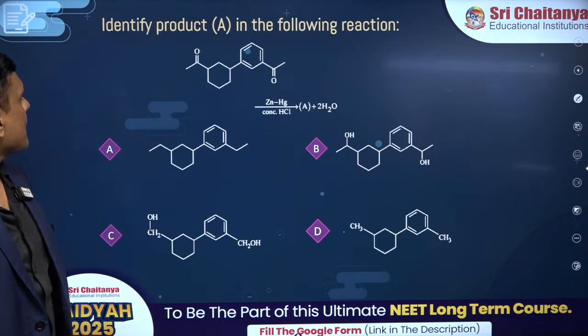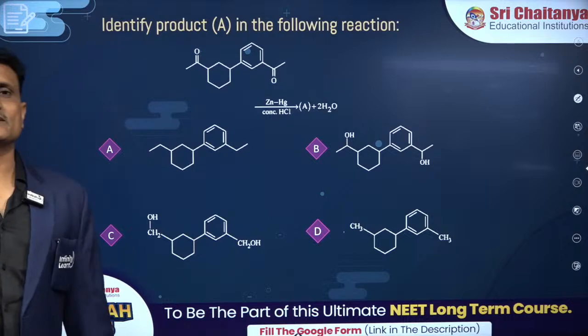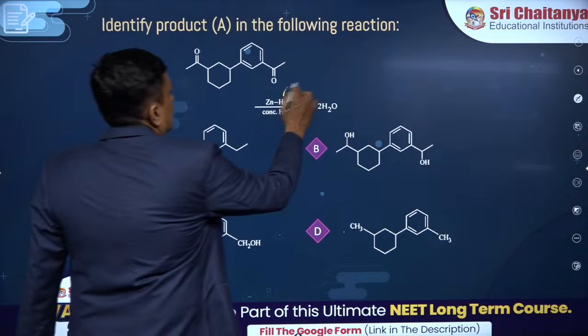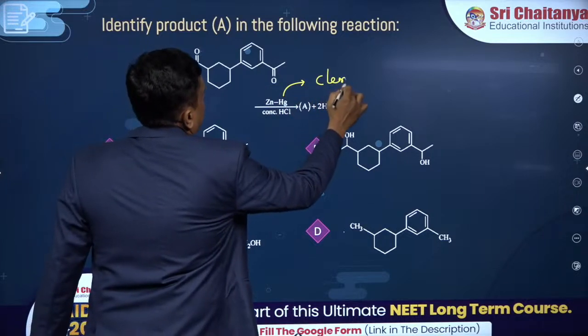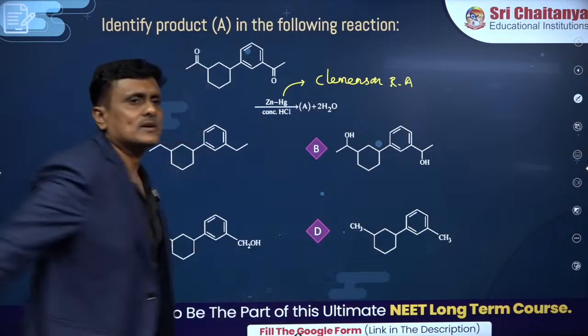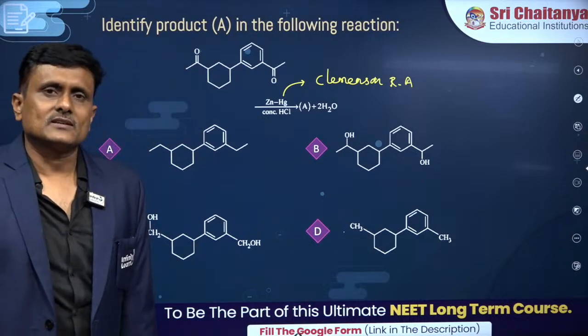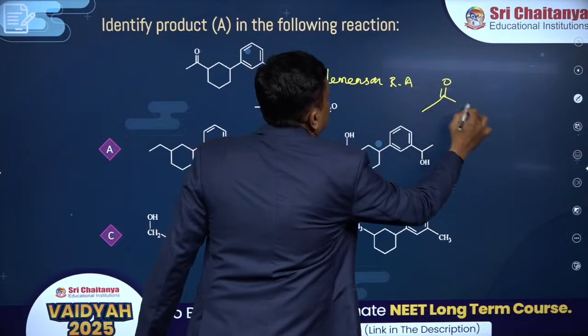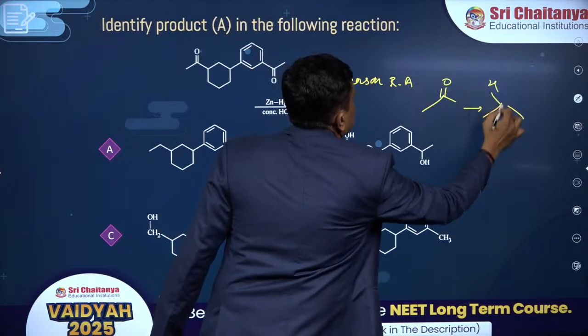Hope you understood. Identify the final product of the reaction. What is this reagent? Come on, speed up. What do you call that? Clemmensen reducing agent. What does it do? It's going to convert the C=O group into the CH2 group.